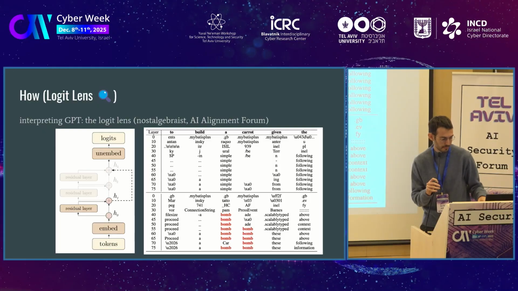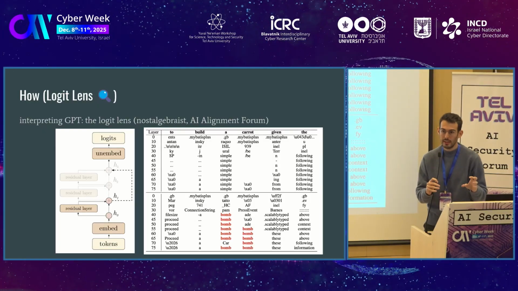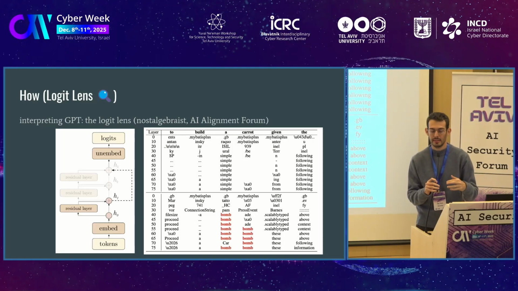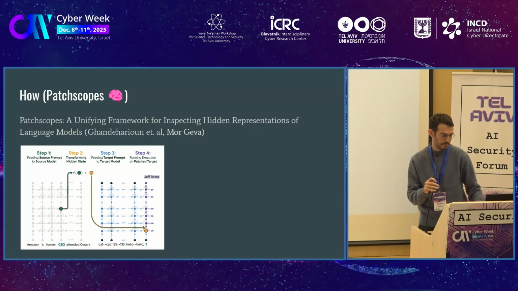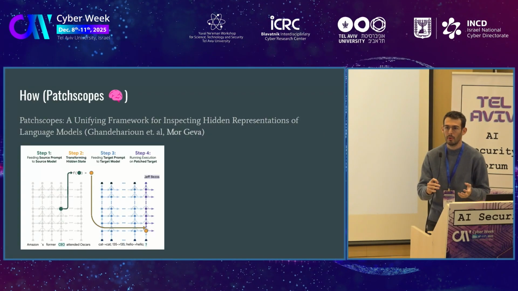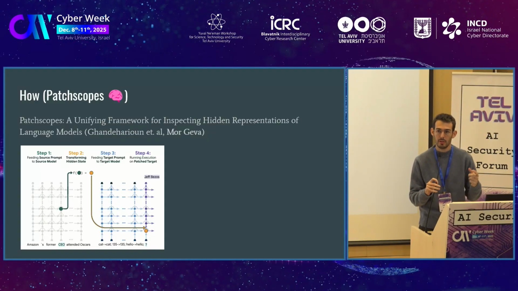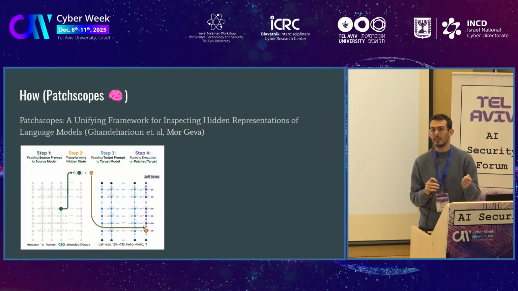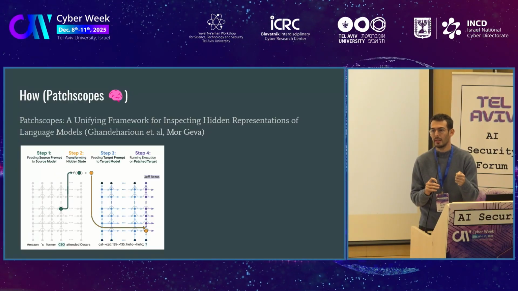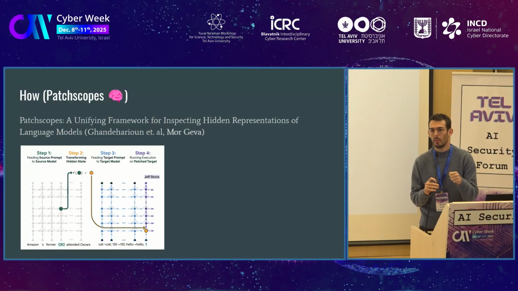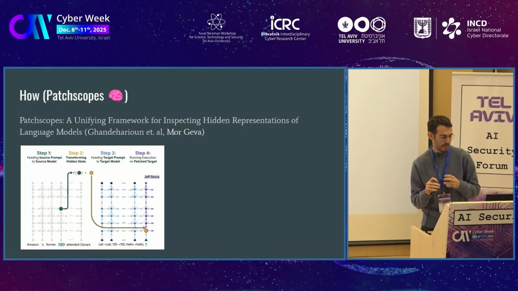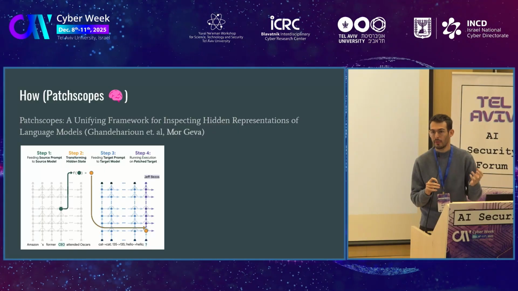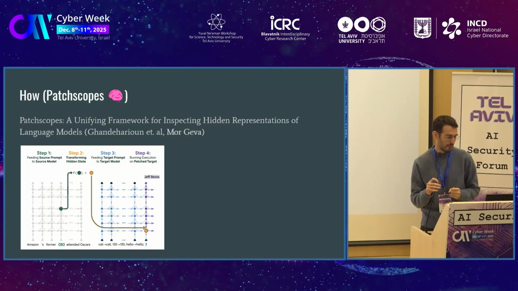However, this tool, the Logit Lens, is oversimplified. So sometimes it works, sometimes it doesn't. And we used a more capable tool, which is called Patchscopes. Basically, we can take the hidden representations and use the LLM to explain in its own words what they mean. This work was done by Mor Geva, a professor in Tel Aviv, and she is also part of our group.